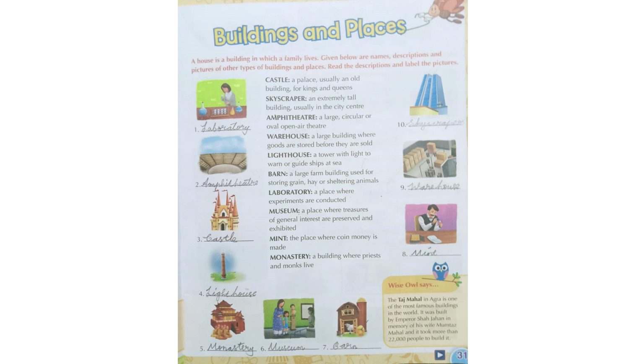Okay. Then we can see lighthouse. Have you seen the picture of a lighthouse? That is a tower with a light to warn or guide ships at sea. Where will the ship move? In the sea, isn't it? At that time, this lighthouse will guide the ship to move in the sea. Okay. Then barn. Where is the barn? See the picture of the barn. A large farm building used for storing grain, hay or sheltering animals.